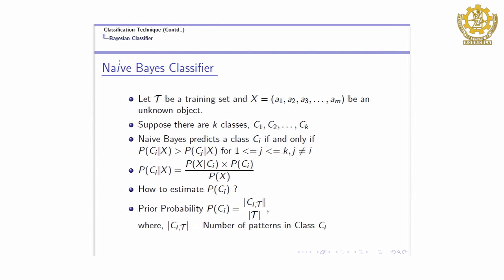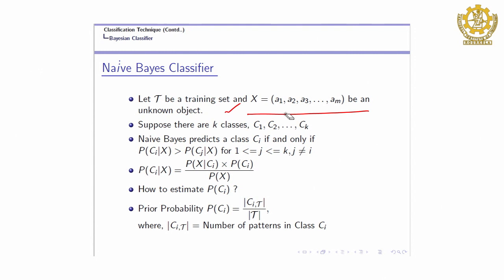The naive Bayes classifier has a basic assumption, which is why it is easy to apply instead of the Bayes classifier. It is really difficult to apply the Bayes classifier. So, what does the problem statement say? Let us say you have a training data set and X is the unknown object. Then you have to identify the class label of this unknown object. That is, as usual, the task of the classification problem.